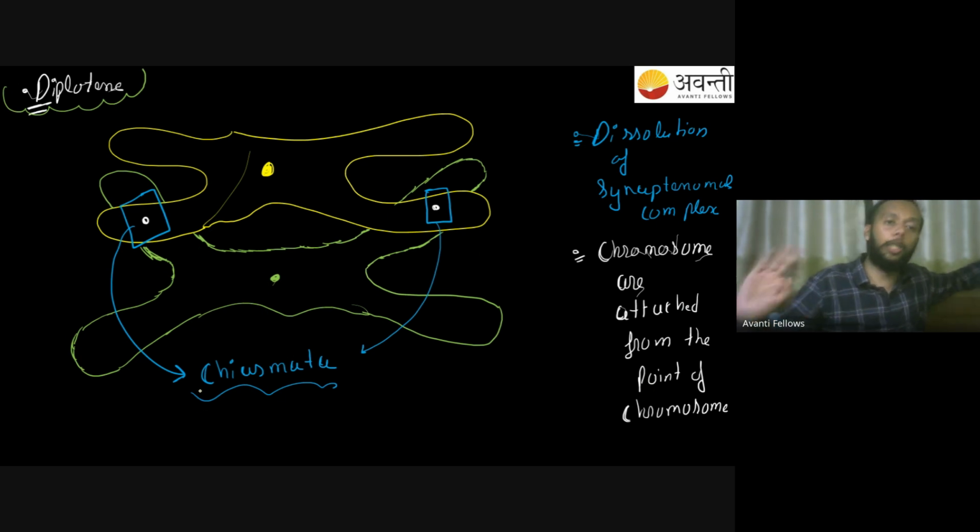So they will ask you a question: where do you get to see a chiasmata? Or, chiasmata will be seen at which stage of prophase 1? Your answer should be the diplotene stage. Diplotene, right? Hands down, the diplotene stage is the stage where this chiasmata will be observed.